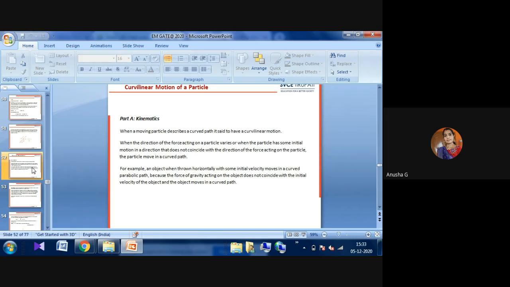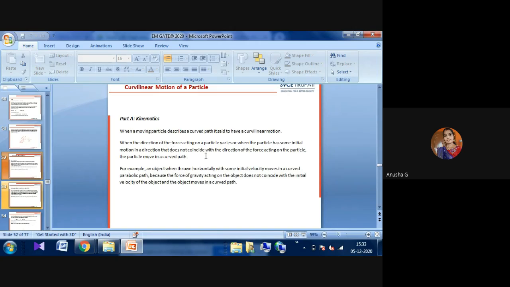Up to now, we learned about rectilinear motion, that is straight line motion, linear motion. Now we'll see curvilinear motion. In curvilinear motion also, we'll see part A kinematics and part B kinetics. Kinematics: when a body or a moving vehicle describes a curved path, it is said to be in curvilinear motion.